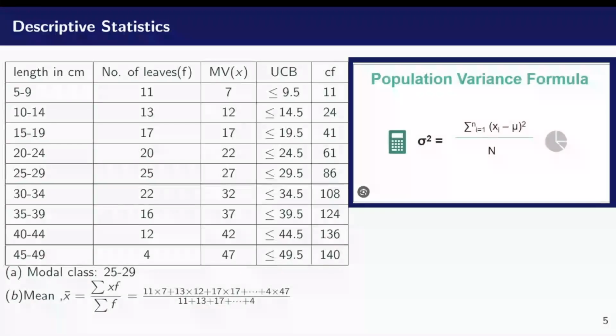So with this formula, I'll basically be saying, what is 7 minus the mean that I obtained? 7 minus the mean, all that squared. I add that to 12 minus the mean, all that squared. I add that to 17 minus the mean, all that squared. I add that to 22 minus the mean, all that squared. Right the way until I have 47 minus that mean, all that squared, and divided by 140. Punch that, I should come back to the same result. So you can also attempt using this formula and confirm that you have the same result as what we had in this presentation. All right.